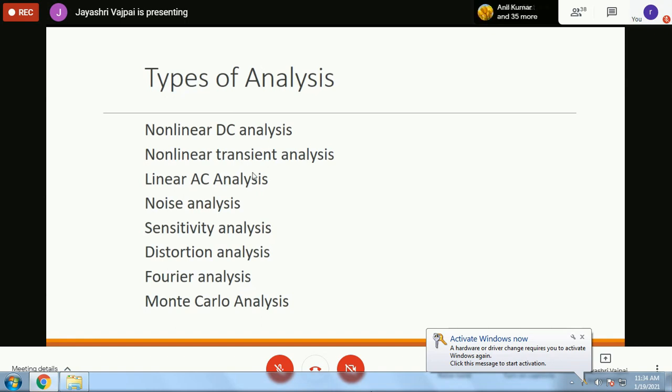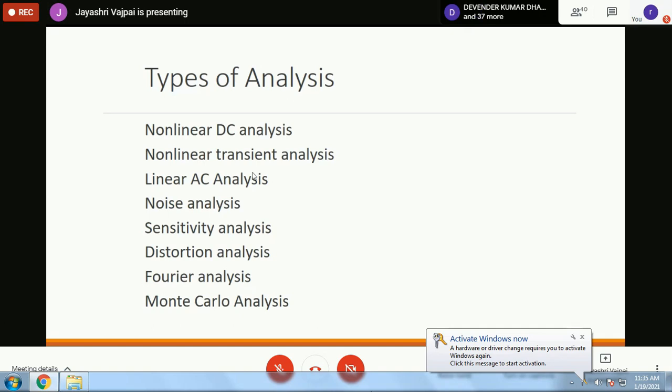You can have them one by one, and you can plot them on the same plots and compare them and do a lot of work there. We tried it out for the sensitivity analysis due to heat generation, right? Then distortion analysis is also there.